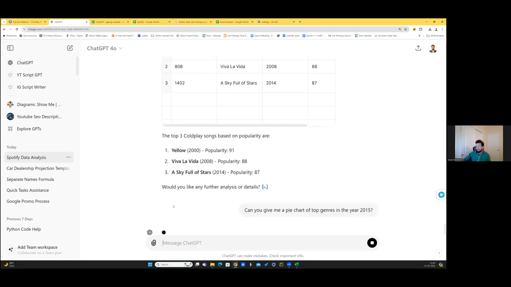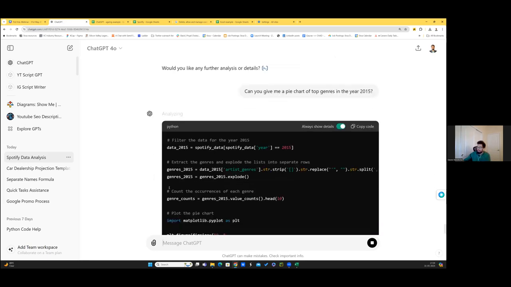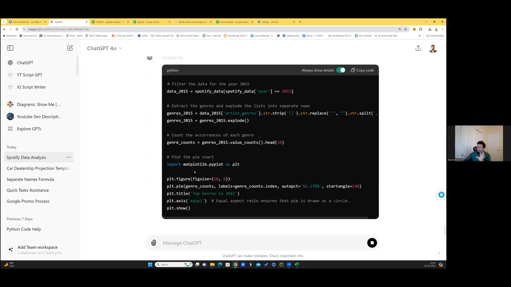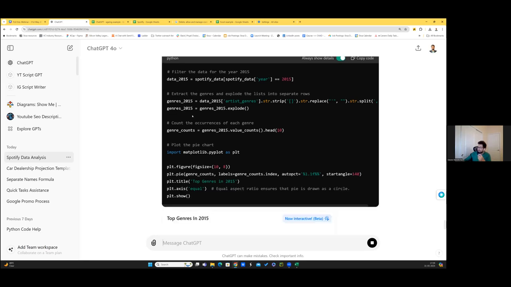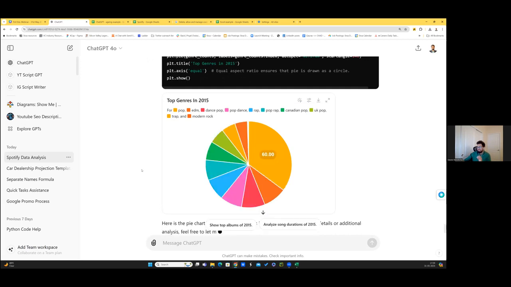I can simply type that and it will work in the back end. And if you ever want to verify, okay, is it doing the right thing, you can briefly understand the code. So what it does is it first goes to the year 2015, goes to artist genre, and then uses it, right? And then see, look at this. Within 30 seconds, it was able to give us the pie chart of different pieces.